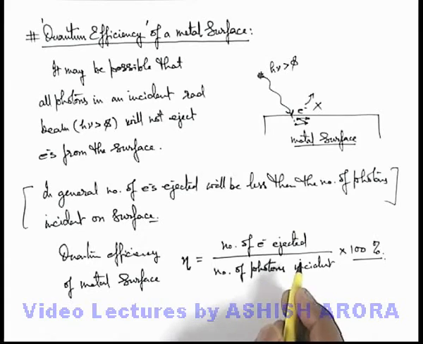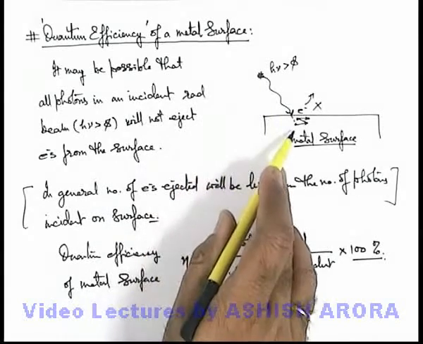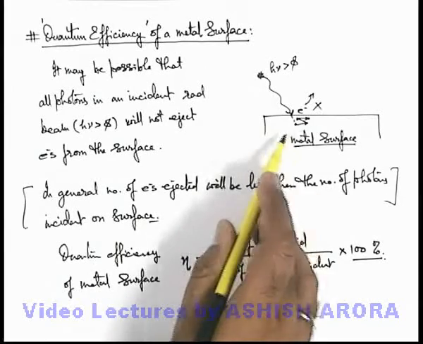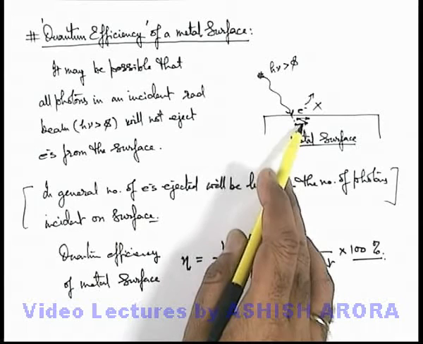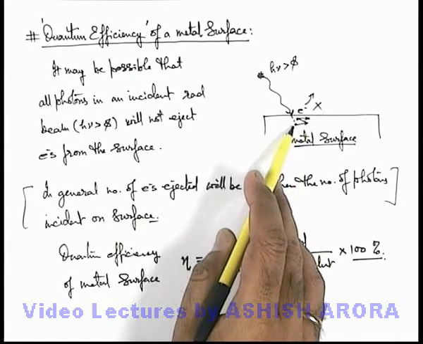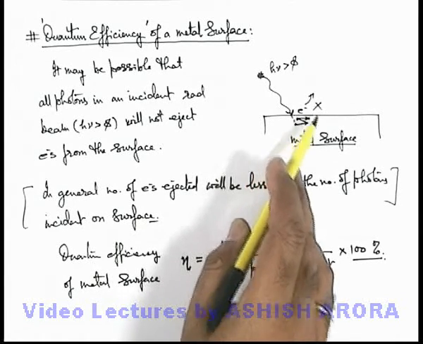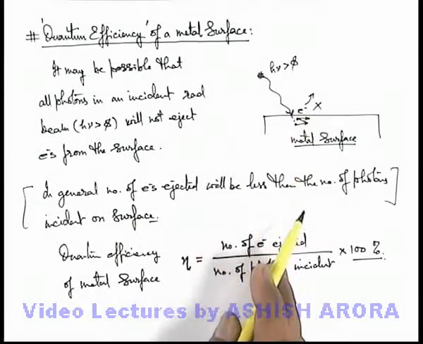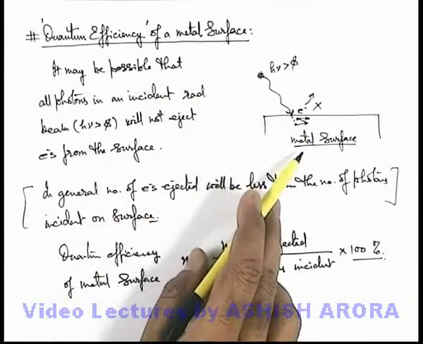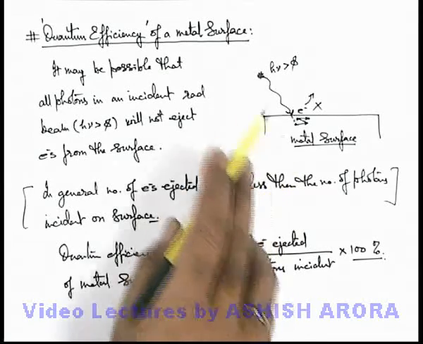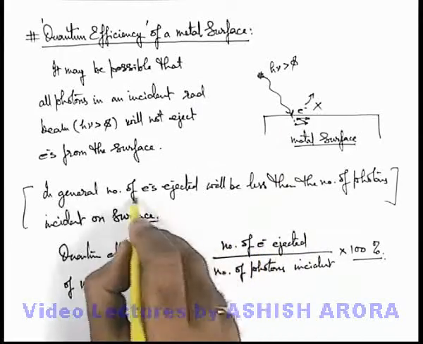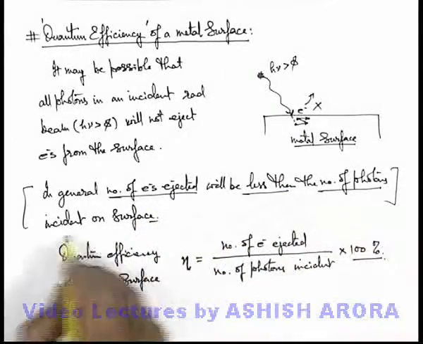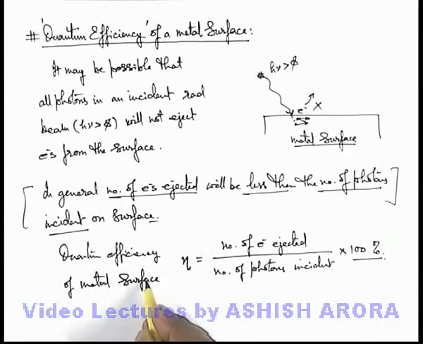And the reason we already discussed: when the photon is absorbed by an electron and it loses most of its energy in internal collisions, it will not be left with a sufficient amount of energy to overcome the work function. No electron will come out. And when there is a continuous radiation beam, there might be some photons which when absorbed, the electrons may not come out. So we can always say that the number of ejected electrons will be less than the number of photons incident. This is accounted for in terms of the quantum efficiency of the metal surface.